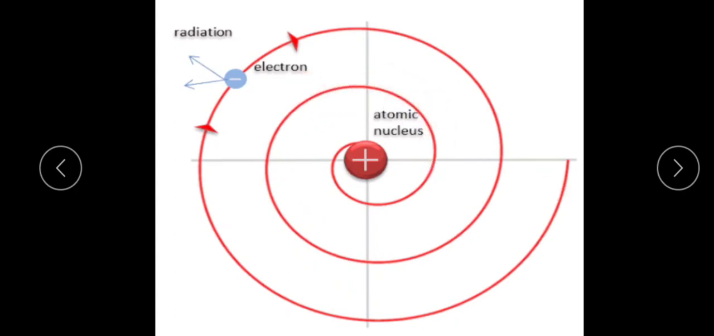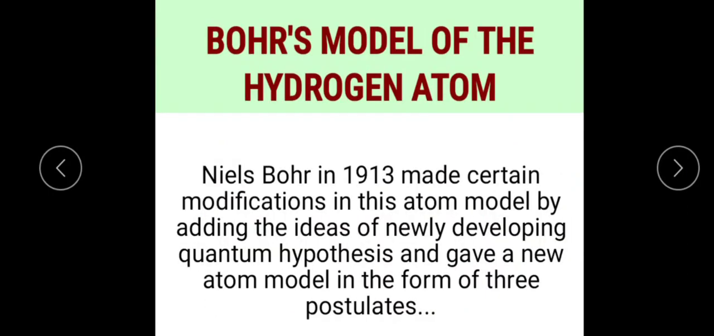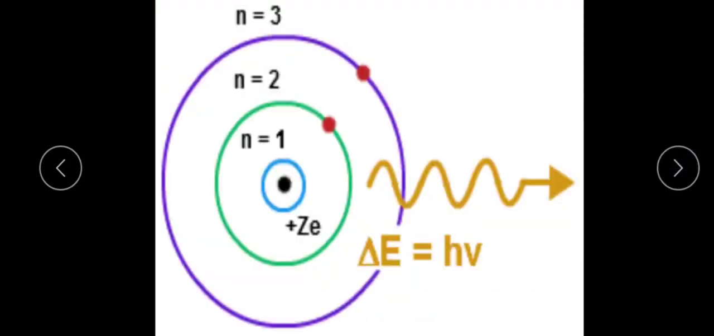But this is a failure theory. Hence Bohr's theory explains clearly that the electron is revolving in a particular stable orbit without radiant energy or without emission of energy. So this is the first postulate of Bohr's theory. According to this postulate, each atom can exist in a certain stable orbit that is named a stationary orbit, which is also called a non-radiating orbit. This is the first postulate.